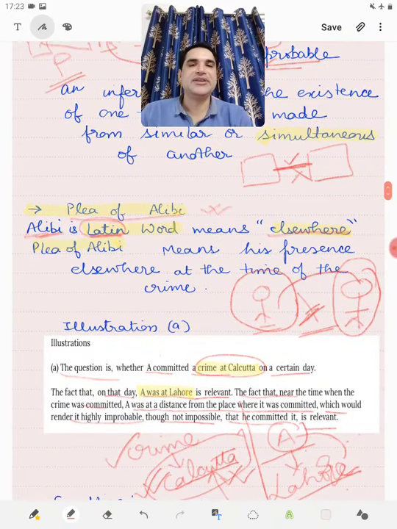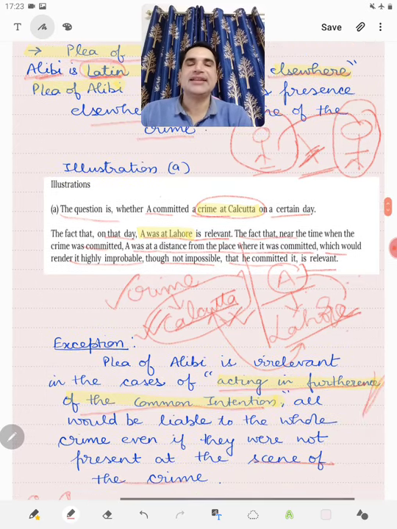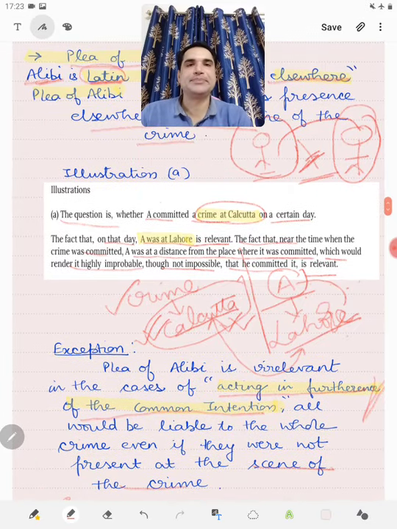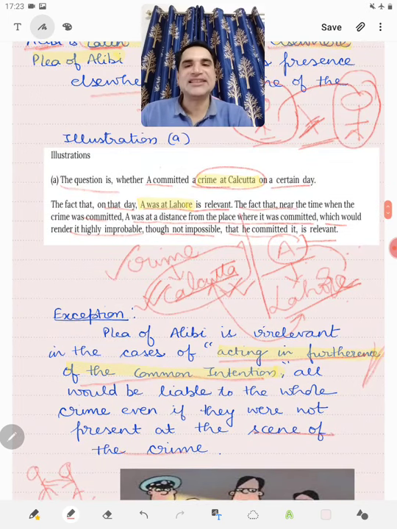Then in plea of alibi, we saw that it means the presence of the accused at a place other than where the crime was committed. And it's not only the presence which is to be seen. What is more relevant is the distance between the place of crime and where the person says that he was at the time when the crime was committed.